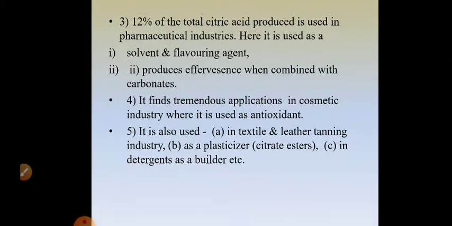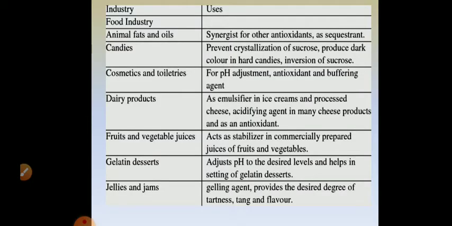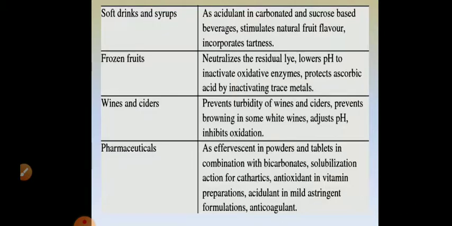So these are the various applications of citric acid: food industries, candy making, cosmetics, dairy products, fruit and vegetable juices, gelatin desserts, jams and jellies. In soft drinks, frozen foods, wines and pharmaceuticals, it finds wide application. So citric acid is one of the important microbial fermentation products that is produced. That is all about citric acid production, the role of trace elements and its applications.